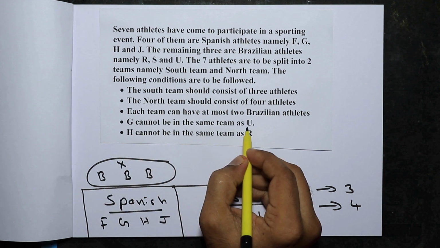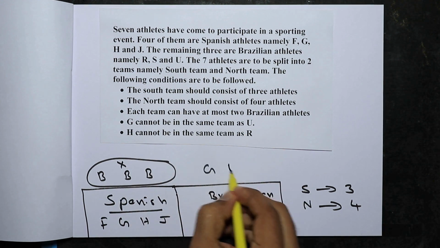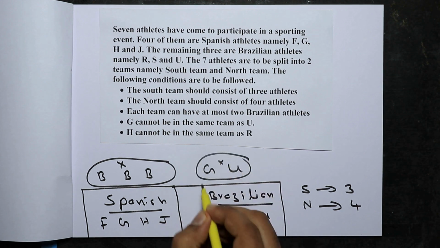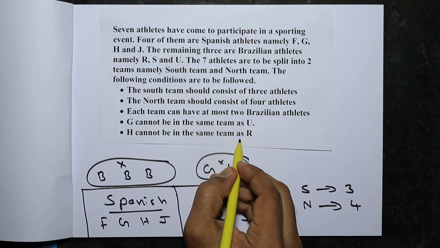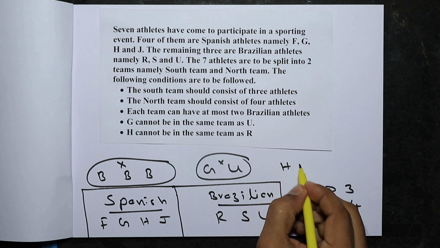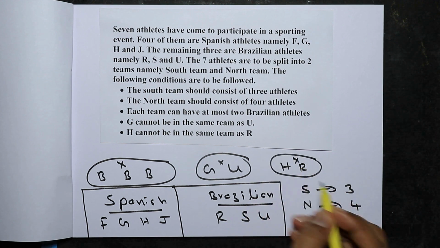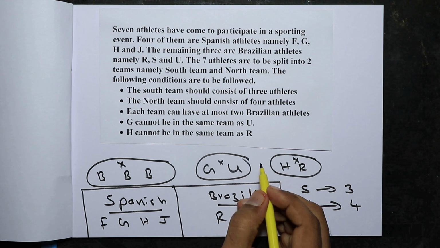G cannot be in the same team as U. So, G and U in the same team is not allowed. H cannot be in the same team as R. So H and R in the same team is not allowed. Now we have got all the information. Let us start now.